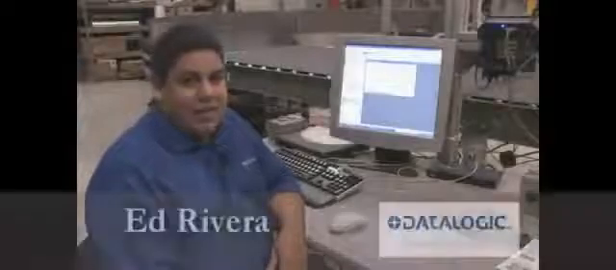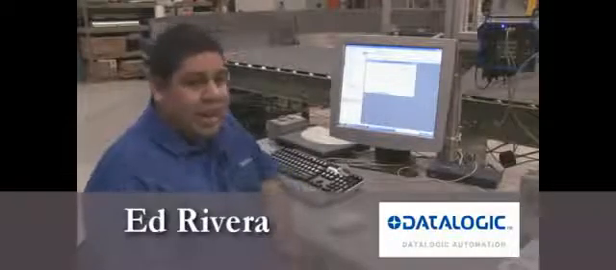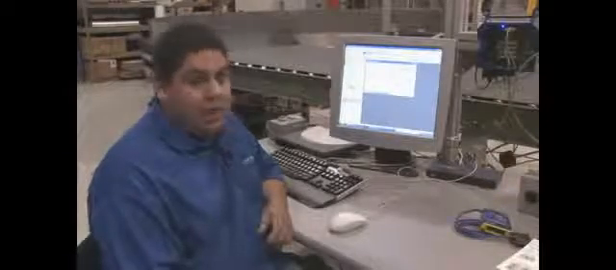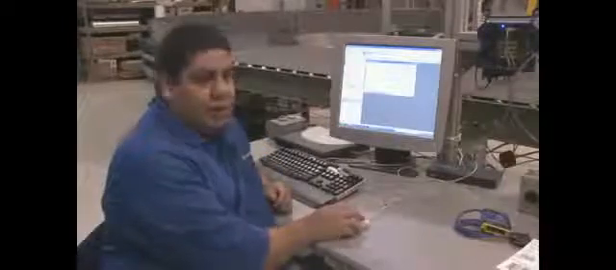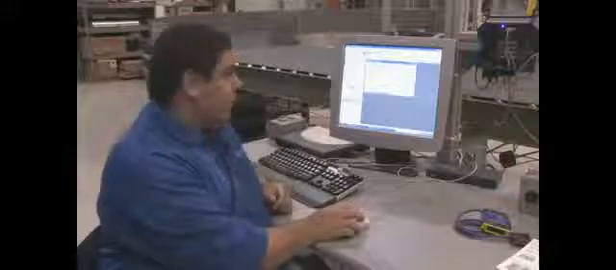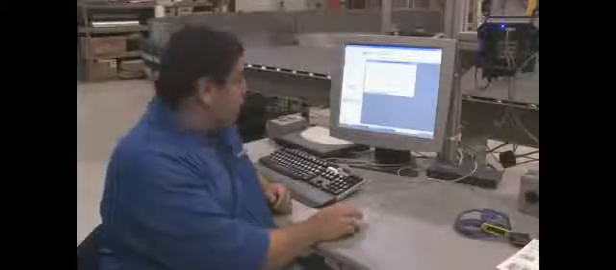Hi, I'm the connectivity engineer here at Data Logic Automation. I'm here to demonstrate how to connect a DS4800 or a 22KN scanner to an Allen Bradley PLC. We're working with a ControlLogix PLC running RSLogix 5000 Rev 16.